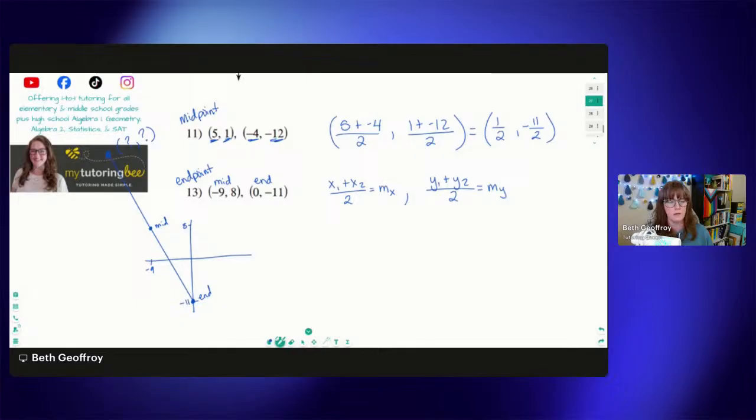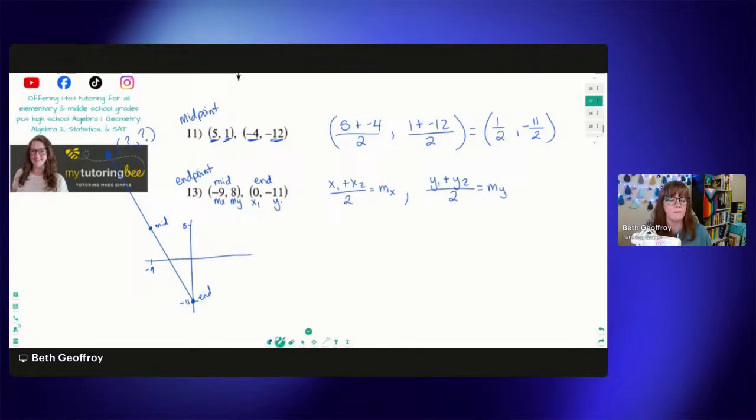I'm just going to write it with sub x and sub y to show that that's the x value for the midpoint, and the y value for the midpoint. Now, what pieces of the puzzle do we have? Well, we have mx, and then we have one of those endpoints. So I'm just going to call this x1. And then we also have the y part of the midpoint.